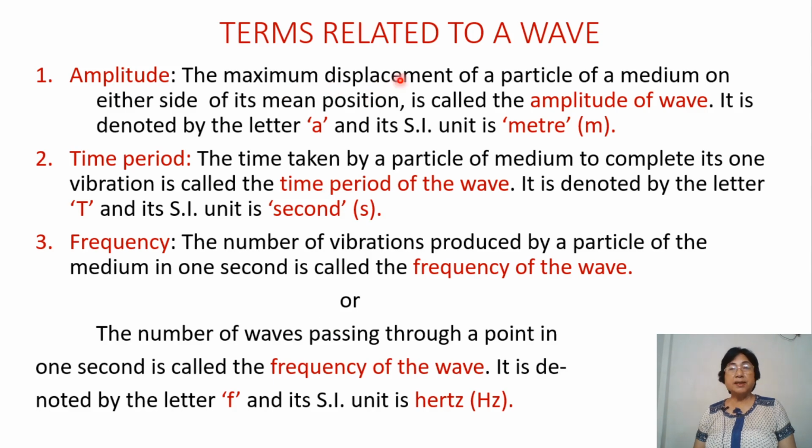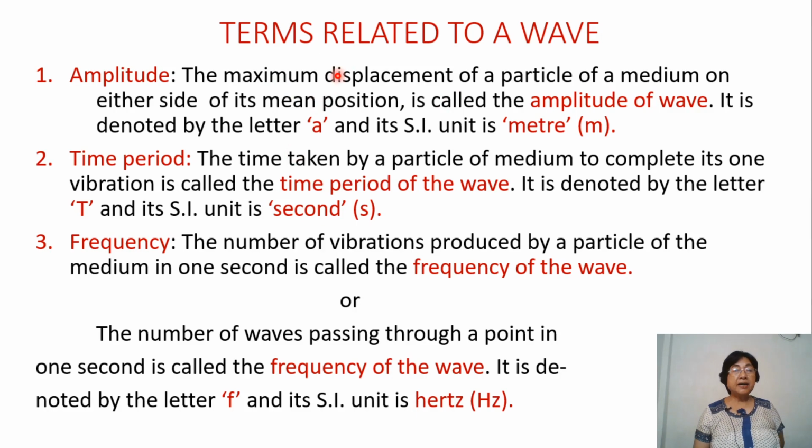The terms related to a wave: amplitude. The maximum displacement of a particle of the medium on either side of its mean position is called the amplitude of a wave. It is denoted by the letter A and its SI unit is meter. Why? Because it's the displacement. This mean position is the rest position of the particle. Once you disturb the particle, it will vibrate, moving to and fro.